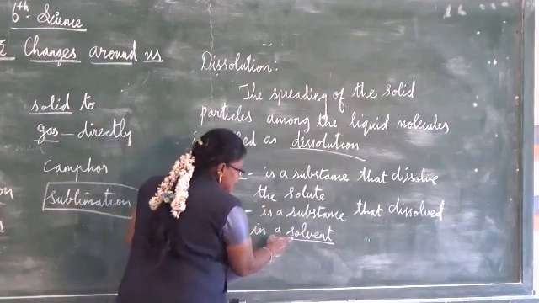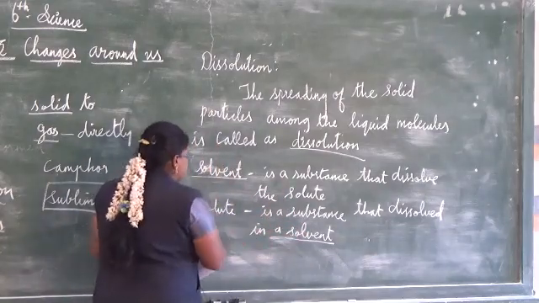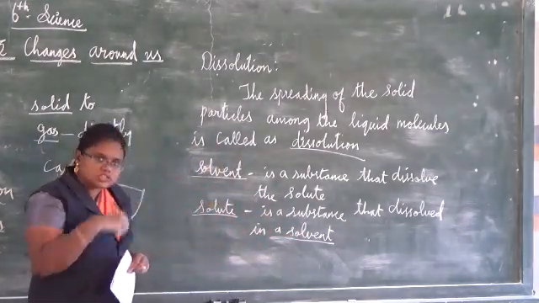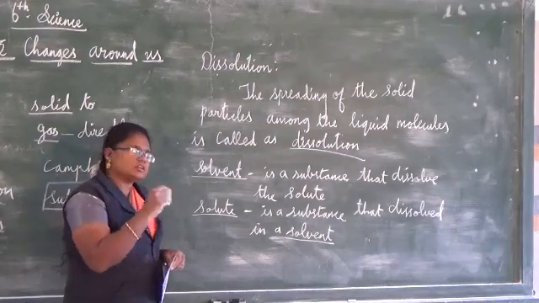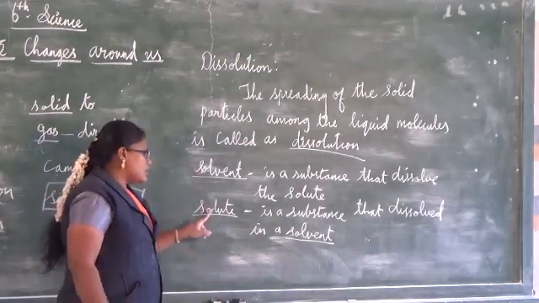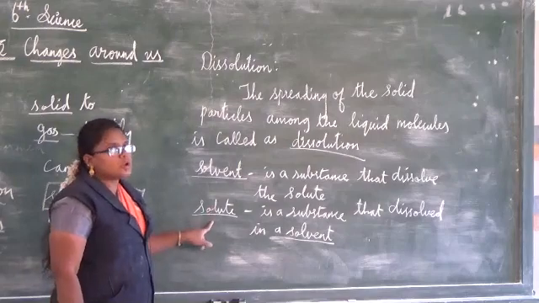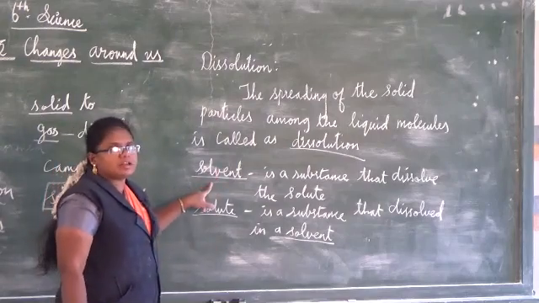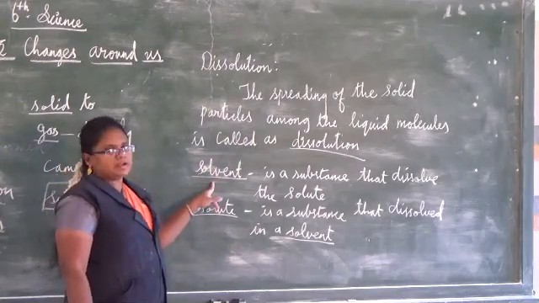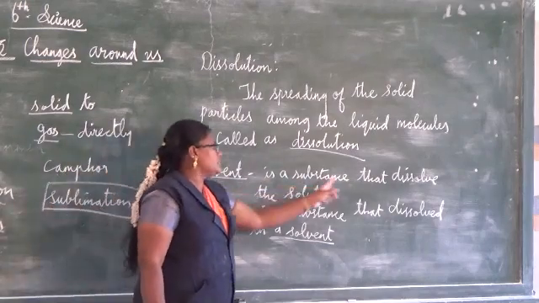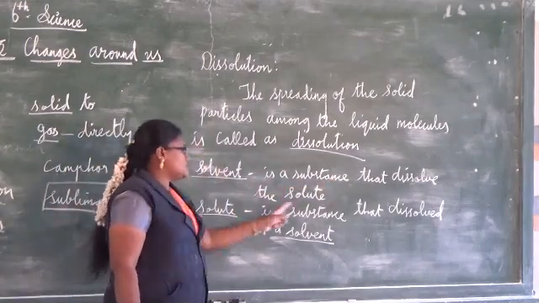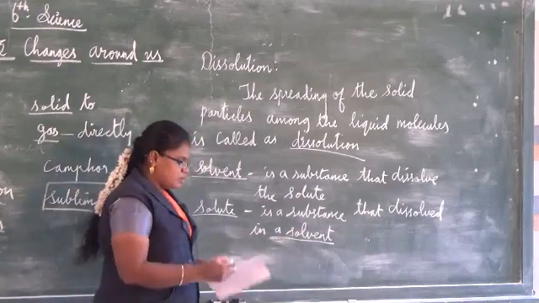In that, the sugar is dissolved and salt is dissolved, so the salt and sugar are said to be solute. Understand? And the water is said to be solvent. Solvent is a substance that dissolves the solute. Solute is a substance that is dissolved in a solvent.